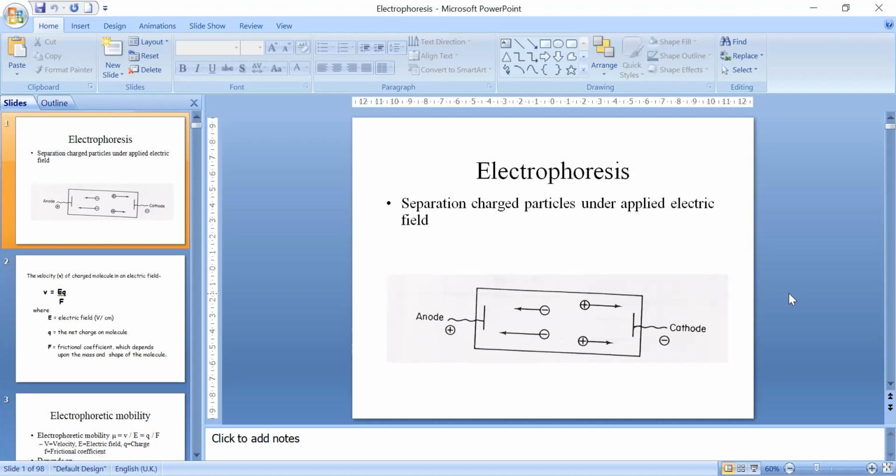So in this technique, we have certain biomolecules in our body which are having net charge. Can you name these molecules, the biomolecules which are having net charge?